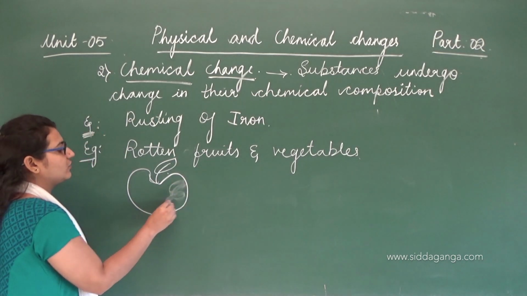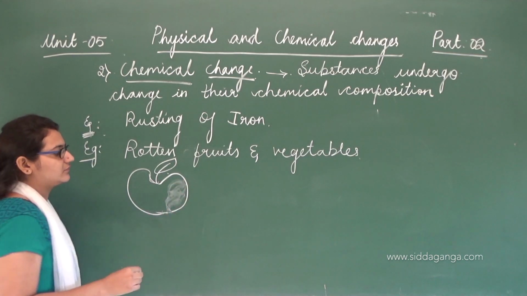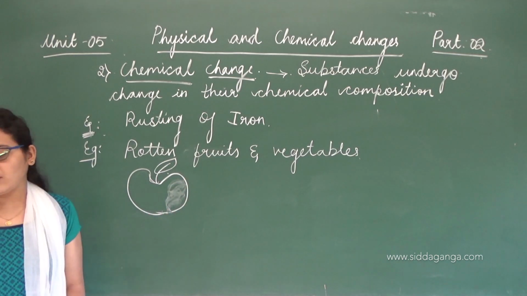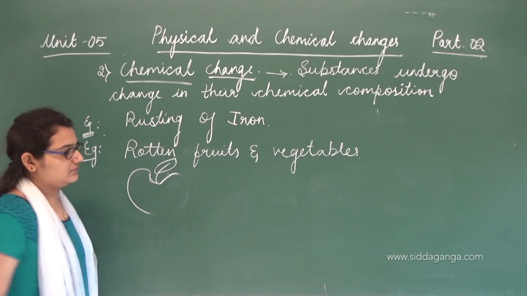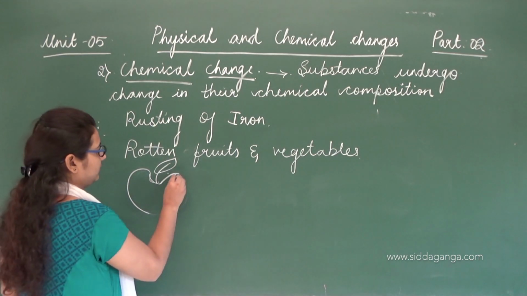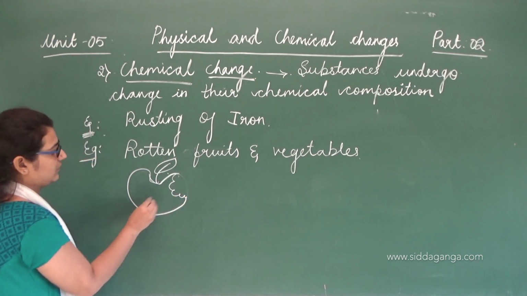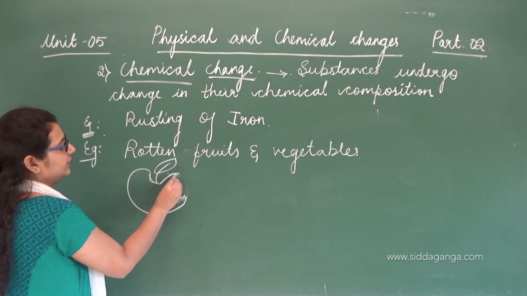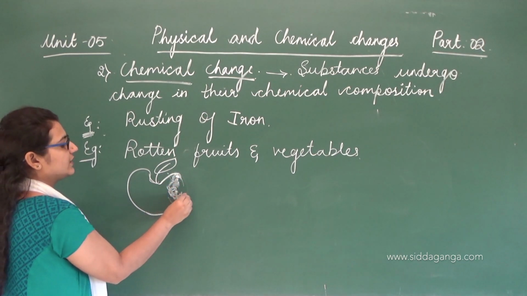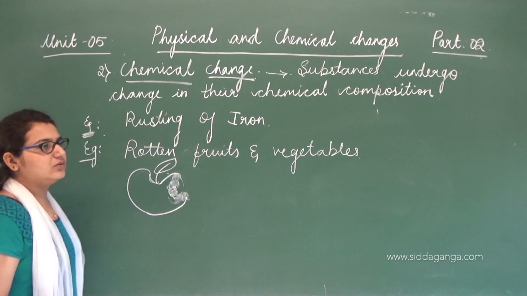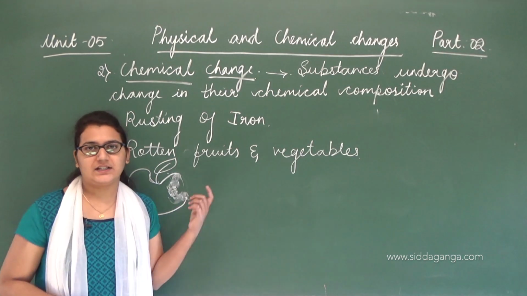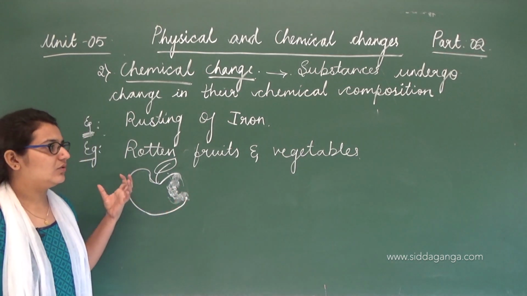Reddish coloration you can see, or when it is half eaten, after some time you can see this changes into dark brown or almost black color, right? So this is about apple.